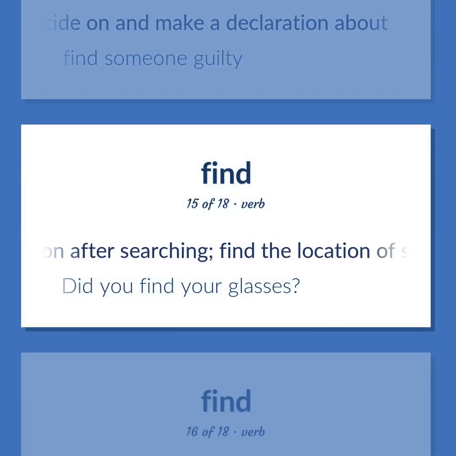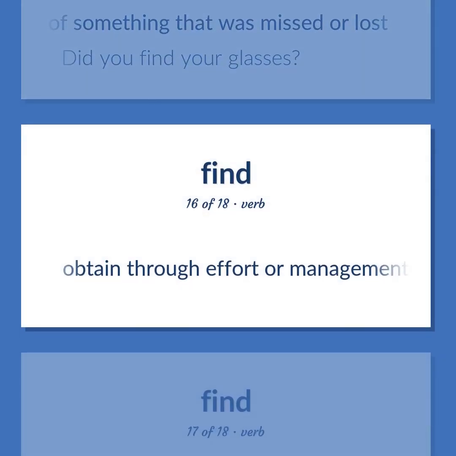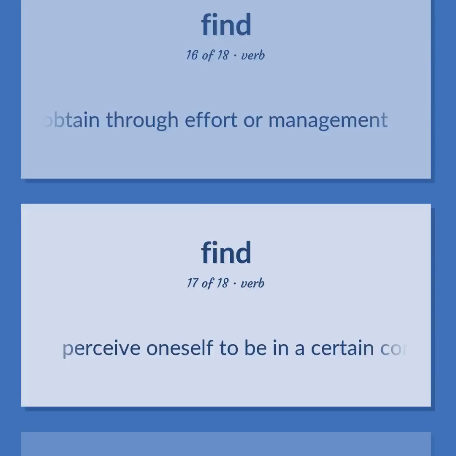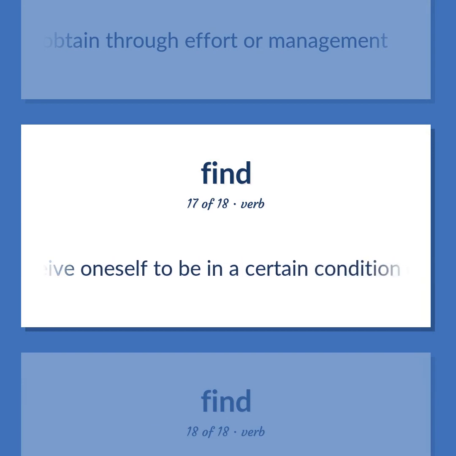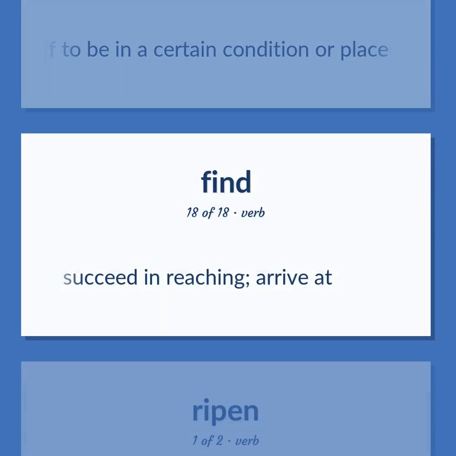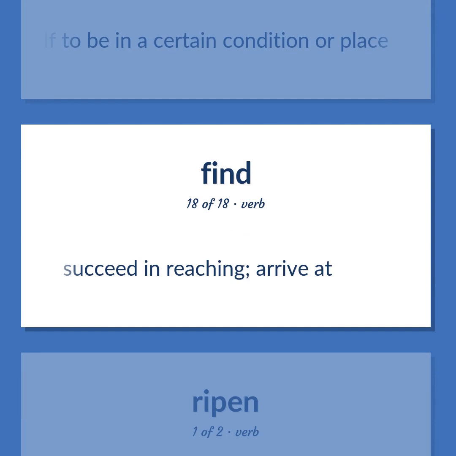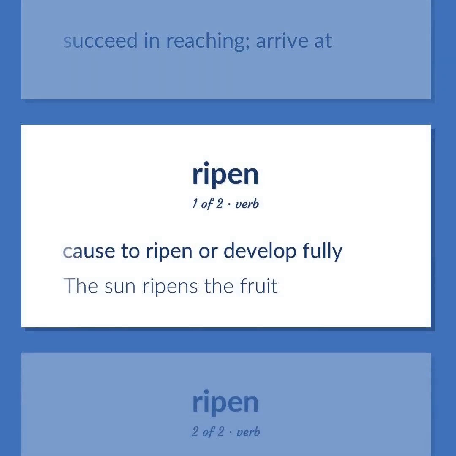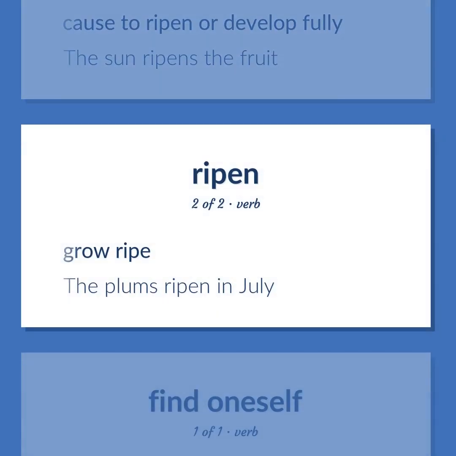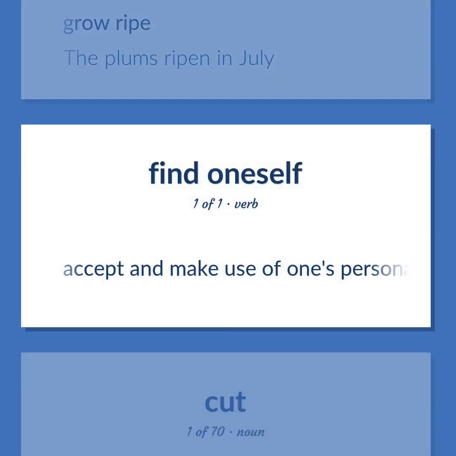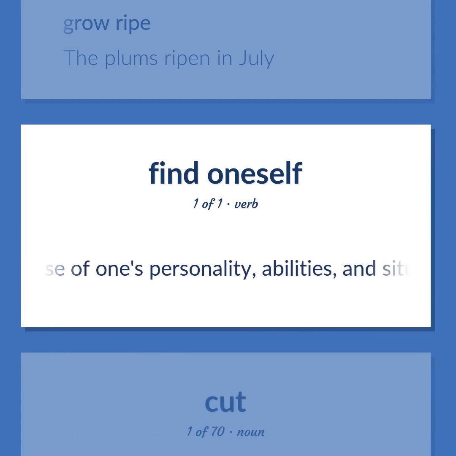Come upon after searching. Find the location of something that was missed or lost. Did you find your glasses? Obtain through effort or management. Perceive oneself to be in a certain condition or place. Succeed in reaching. Arrive at. Cause to ripen or develop fully. The sun ripens the fruit. Grow ripe. The plums ripen in July. Accept and make use of one's personality, abilities, and situation.